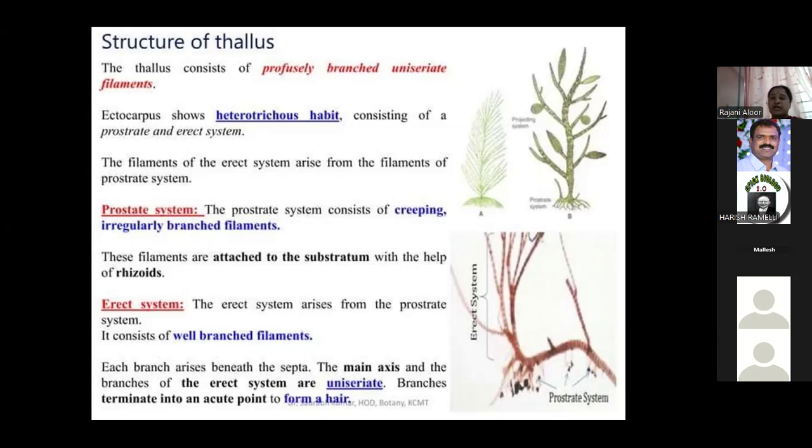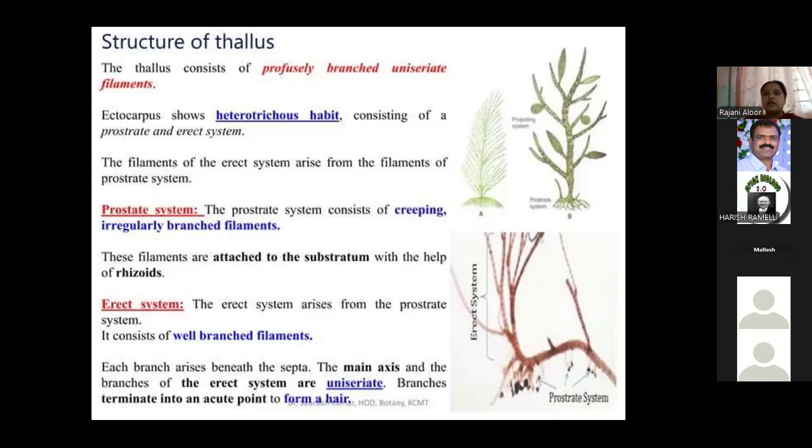The structure of the thallus of Ectocarpus shows a heterotrichous habit. What is the meaning of heterotrichous? Two types of branches are present. That is called heterotrichous branches. What are the two types of branches? One is the creeping branch, another one is the erect branch. Creeping and erect, these two types of branches are present. That is why this is called the heterotrichous habit. This is also most important for the PHAEOPHYCEAE member, that too Ectocarpus.